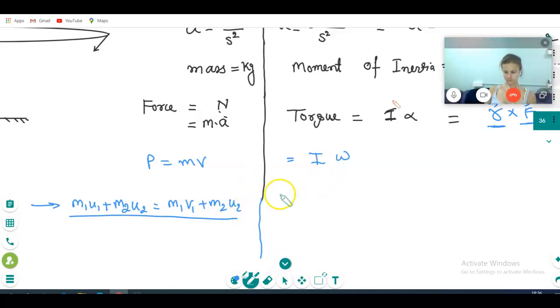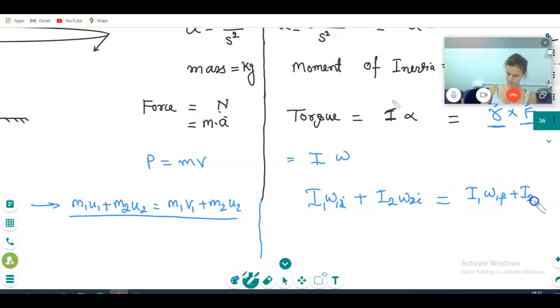In the rotational case, what formula will you write? I1 omega 1 initial plus I2 omega 2 initial is equal to I1 omega 1 final plus I2 omega 2 final, when there is no external torque.